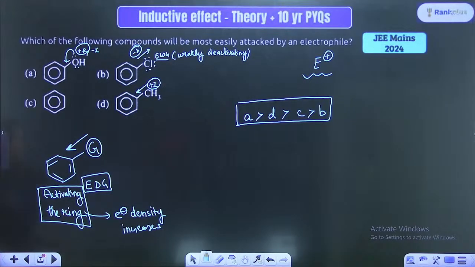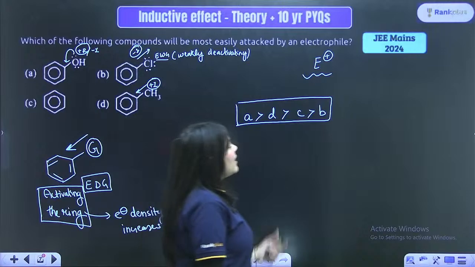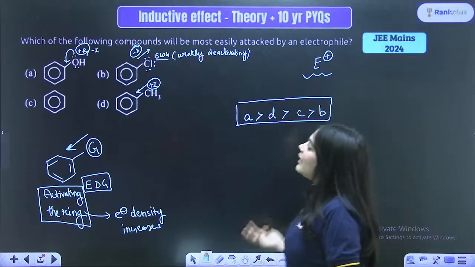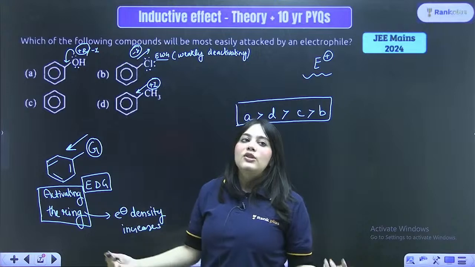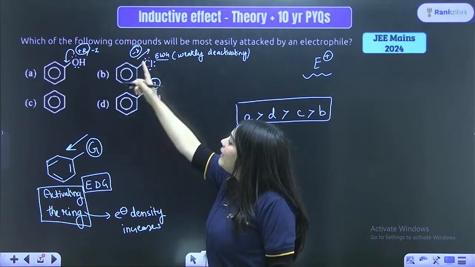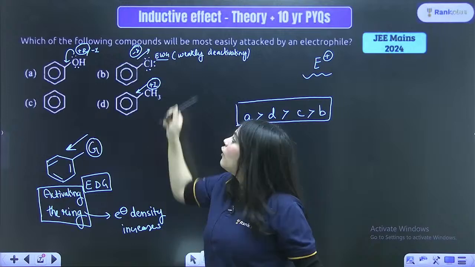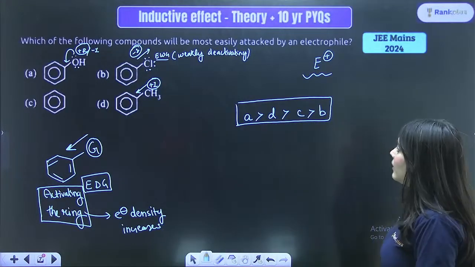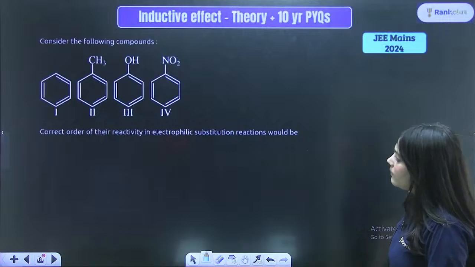Is this thing clear to everyone? Right? So this is going to be the order of attack of the electrophile. Most negative ring is the OH ring because it is showing the plus R effect, followed by the D plus I effect, followed by your C, it has no effect, followed by the minus I effect. Right? Easy? Okay. Let's move forward to the next question.